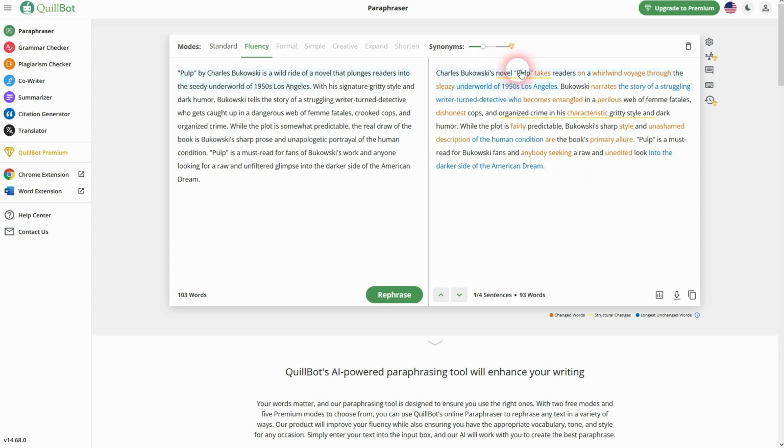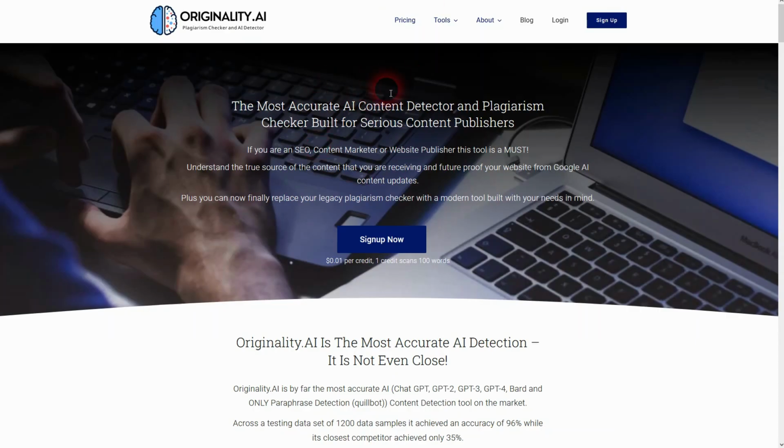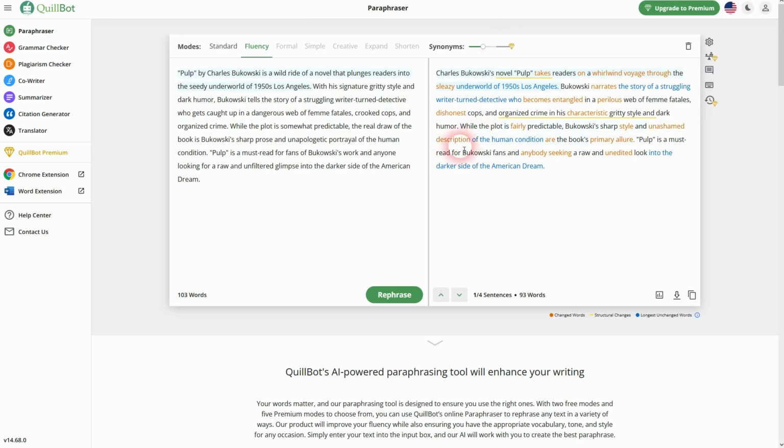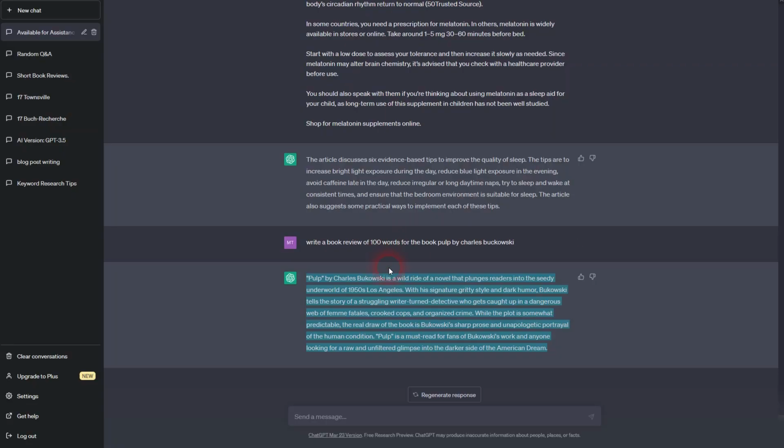There are also tools like originality.ai. It's a plagiarism checker and an AI detector. And it scans your text, which you can see right here. It costs you money, so this is not a free tool. I just want to show you an example.